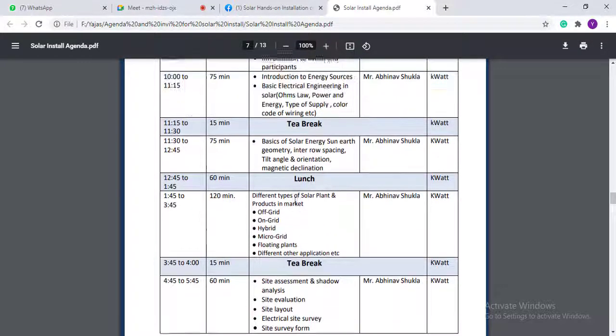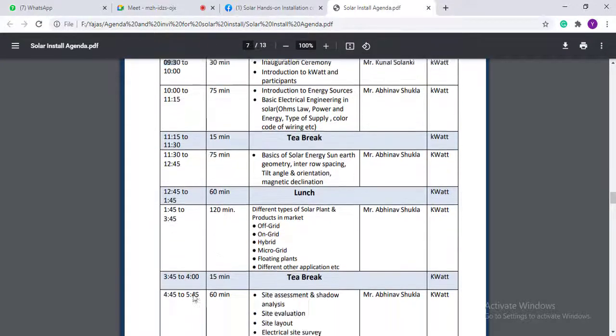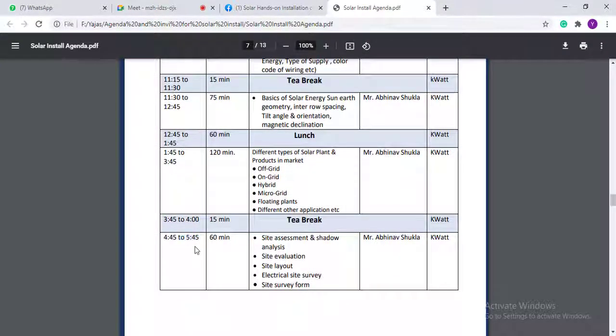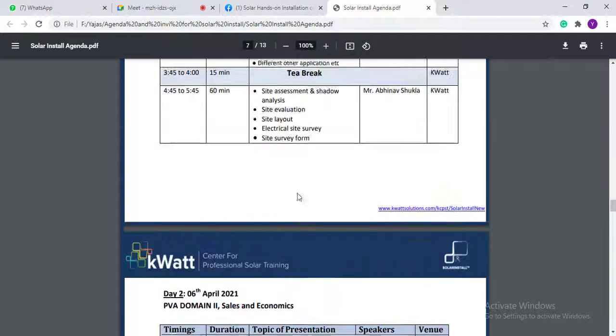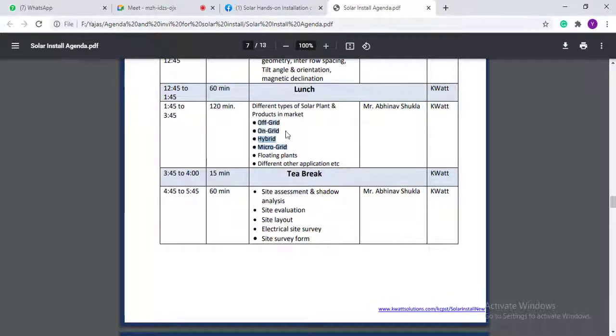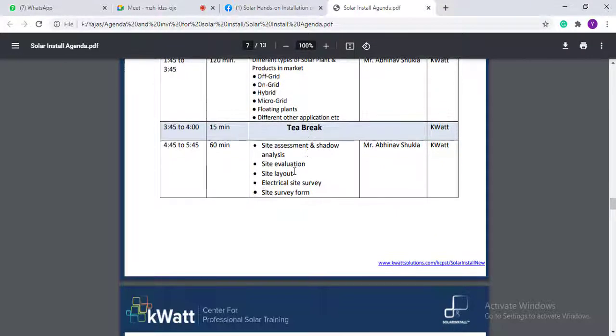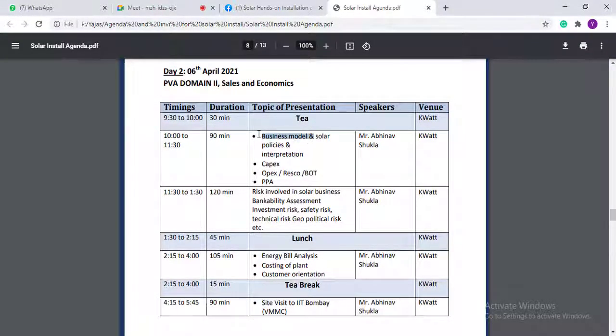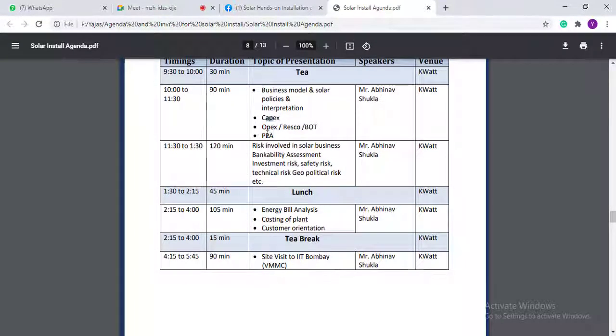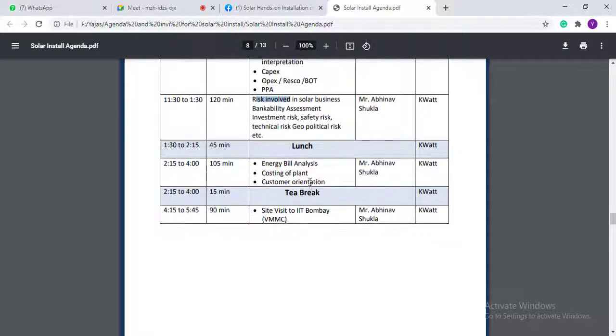The timings are morning 9:30 to evening 6. So it is a premium course. In this, we will cover all the types of solar things like on-grid, off-grid, hybrid, site layout, and site survey form. On the second day, we will cover all the business aspects: business model, OPEX, CAPEX, PPA, risk involvement, electricity bill analysis, costing of a plant, and budgeting. And on the second day, we will take you to a site visit at IIT Bombay.